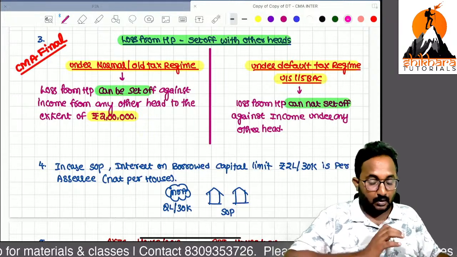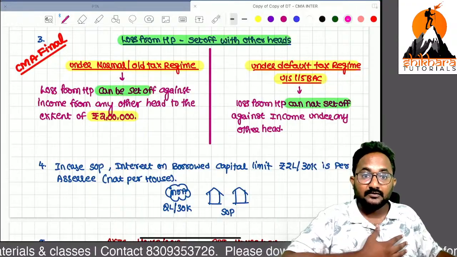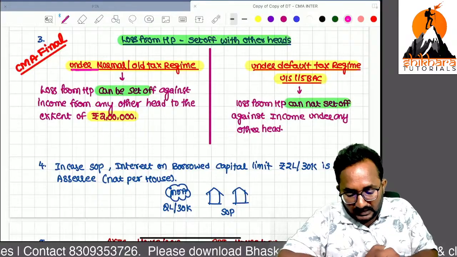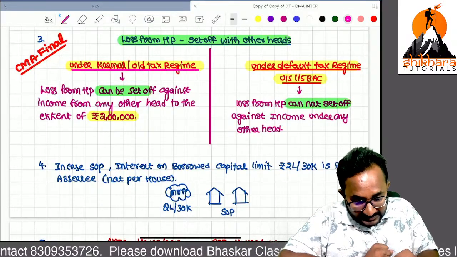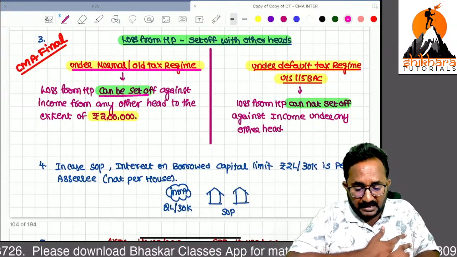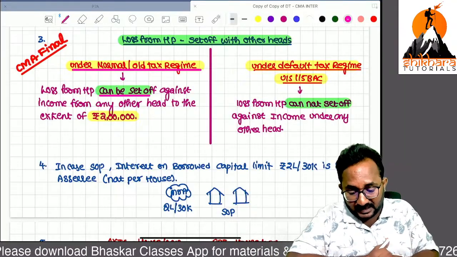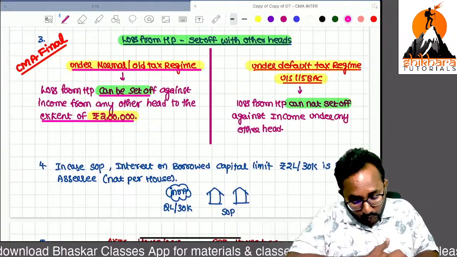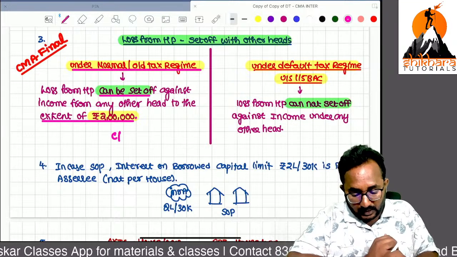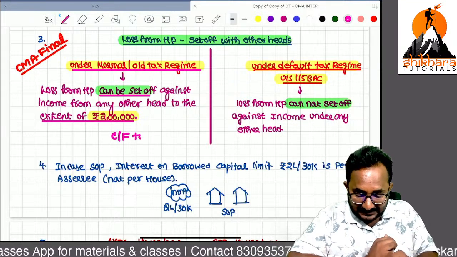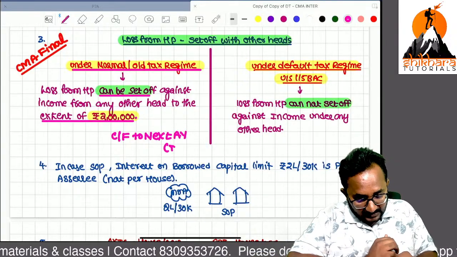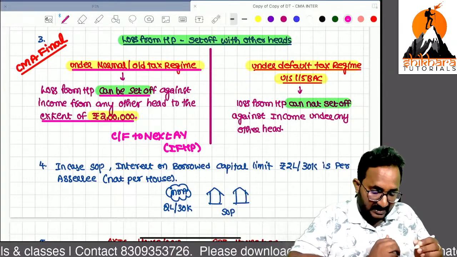Now, if I have a loss from house property, and the assessee follows the normal tax rates and old regime, that loss from house property can be set off against any other head, but only to the extent of 2 lakh. Whatever amount is more than 2 lakh can be carried forward to the next assessment year, and it can be set off against income from house property in the next year.